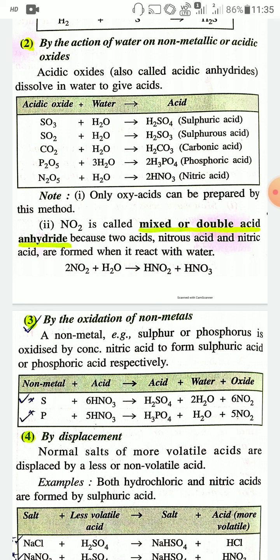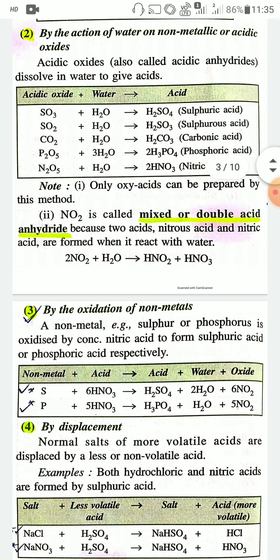NO2 is called mixed or double acid anhydride because two acids, nitrous acid and nitric acid, are formed when it reacts with water. Why is NO2 called mixed or double acid anhydride? Because when NO2 reacts with water, it produces two acids such as nitrous acid, that is HNO2, and nitric acid, that is HNO3. That is, the reaction is 2NO2 plus water implies HNO3 plus HNO2.